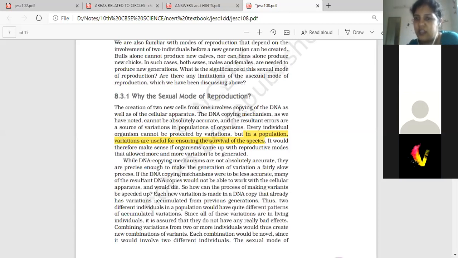This is a very slow process. It won't happen that many nucleotides of the DNA get changed when the DNA copying takes place. It is a slow change. Much difference cannot be seen in each generation. We can see distinctive changes only after 3 to 4 generations. We cannot say we can immediately see all the changes. That is what they have explained here.